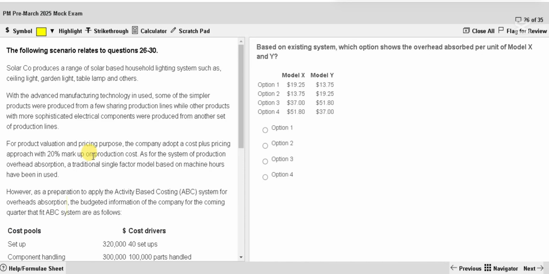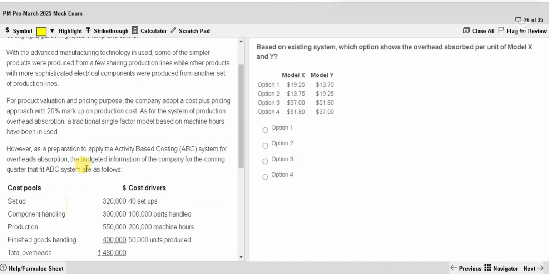For product valuation and pricing purposes, the company adopts a cost plus pricing approach with 20% markup on production cost. As for production overhead absorption, a traditional single factor model based on machine hours has been used.